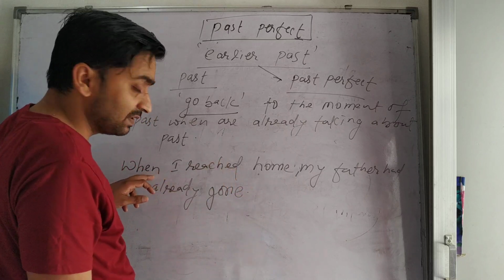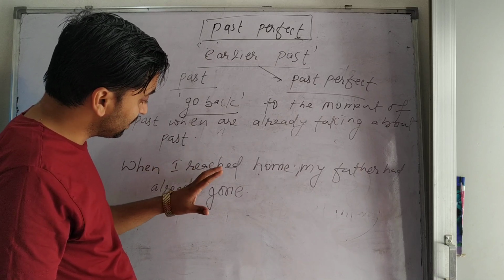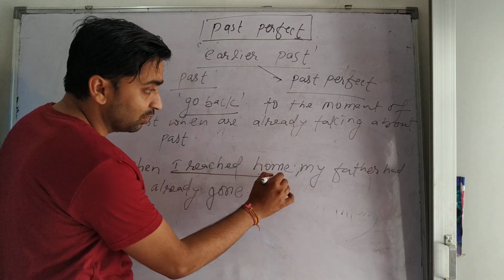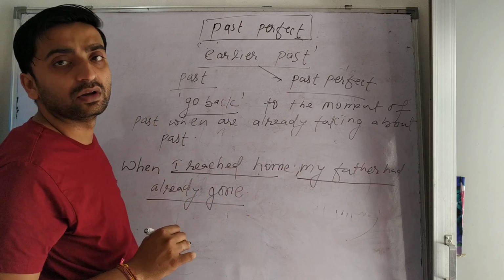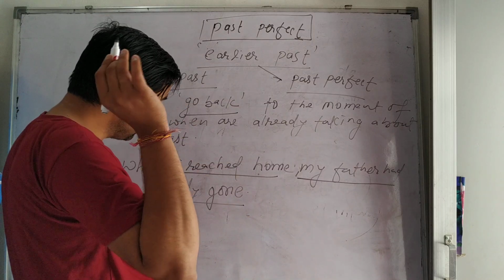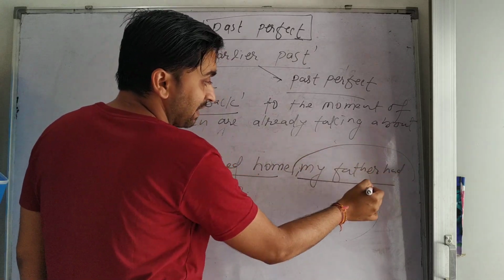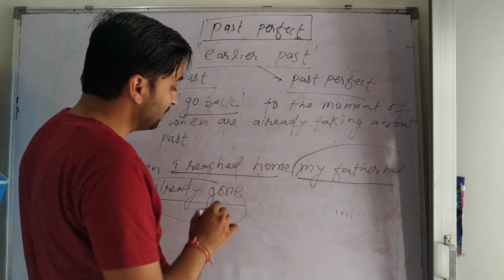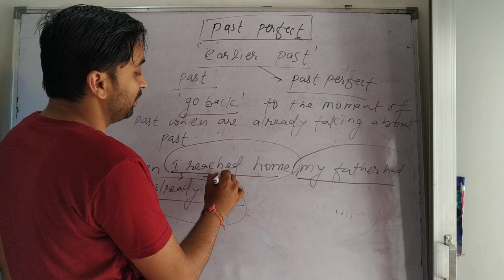So actually this is a clause, when I reached home, and here are two sentences. What are the two sentences? I reached home, and the other is my father had already gone. So two actions, and both actions are done in the past, but one is earlier past, that is my father had already gone, subject plus had plus V3, and the other is past, subject plus V2.